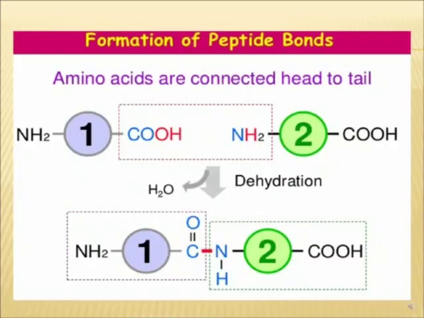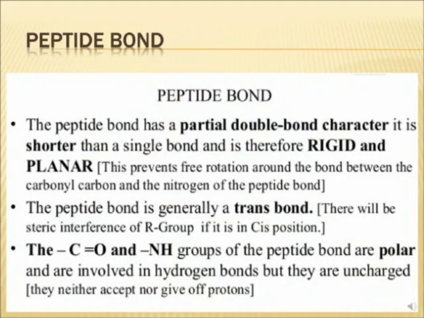Now what are the features of this peptide bond? It has a partial double bond character. It is shorter than a single bond, therefore it is rigid, but it is longer than a double bond. So it has partial double bond character. It is rigid and planar, because it prevents free rotation around the bond between the carbonyl and the nitrogen of the peptide bond.